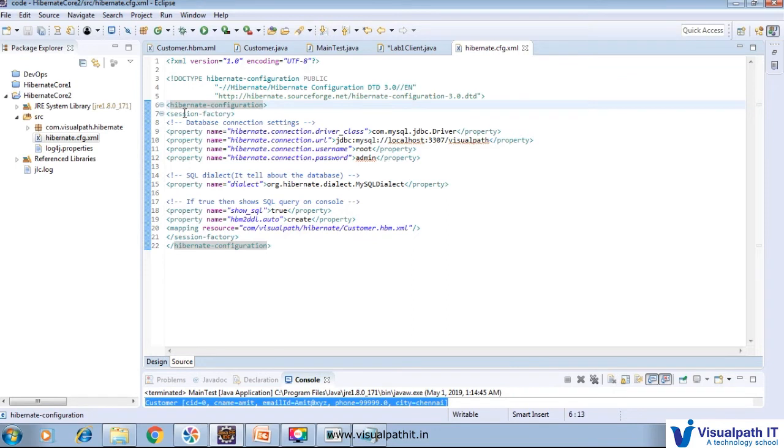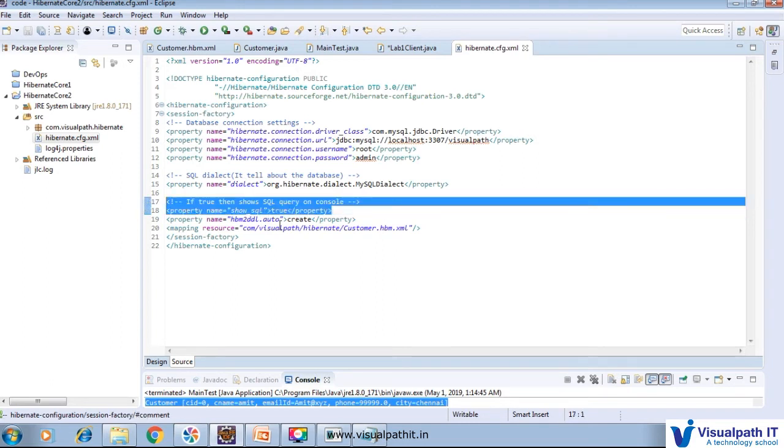So under the Hibernate configuration, the session factory is there. Inside the session factory we have the driver class information, URL information, user ID, and password. We have provided a dialect, so we are going to use MySQL. Here I wrote show SQL because we want to see in the console all the SQL automatically generated by Hibernate and how it is being utilized.